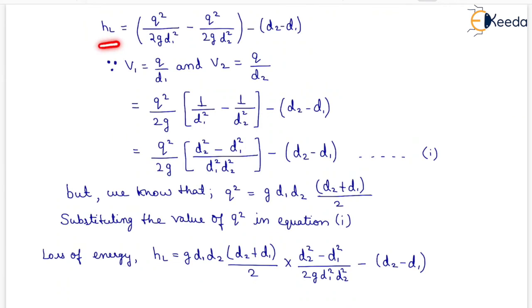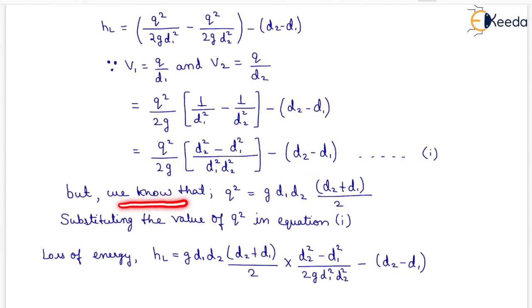We will have HL equals V1 square by 2g minus V2 square by 2g minus D2 minus D1. Now HL will be equal to Q square upon 2g D1 square minus Q square upon 2g into D2 square minus D2 minus D1, because V1 will be equal to Q upon D1 and V2 will be equal to Q upon D2. On solving this, we will have Q square upon 2g into D2 square minus D1 square upon D1 square into D2 square, minus D2 minus D1, which is our first equation.